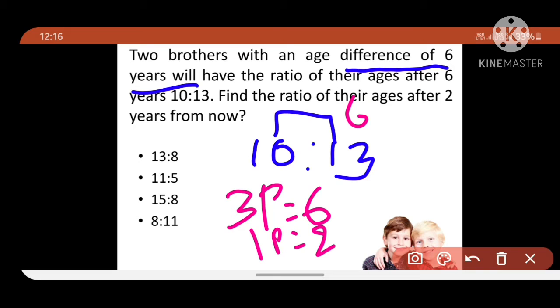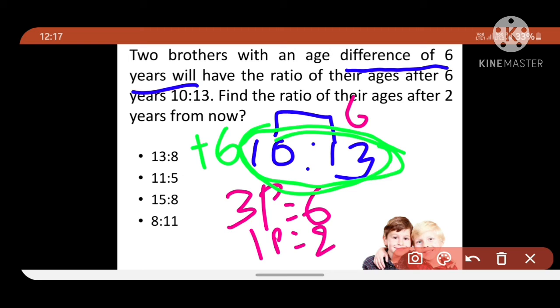And they are telling that the ratio of their ages after 6 years is 10 is to 13. Whatever ratio they have given, this is after 6 years, but the difference is the same. Means if this is 2020, then in 2026 the ratio is this one, but the difference between the two persons is the same, that is 6 years.